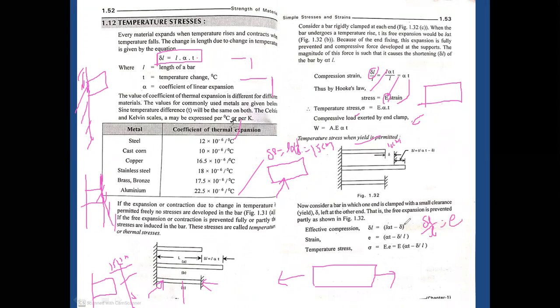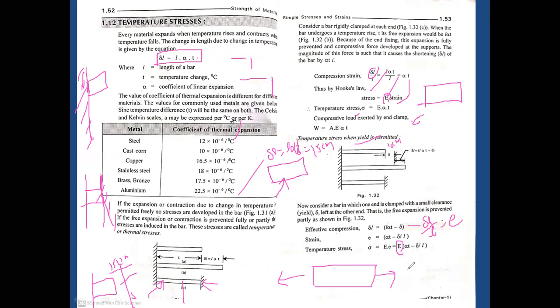So delta L equals L alpha T minus delta; by dividing the entire fraction by L, the L will get cancelled. So alpha T minus delta by L is the equation for the strain. In the case of the stress equation, you just multiply with E. Why? Because Young's modulus equals stress by strain, so obviously the stress equals Young's modulus into strain.